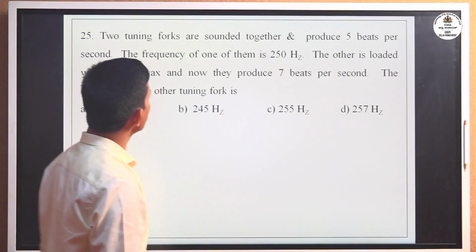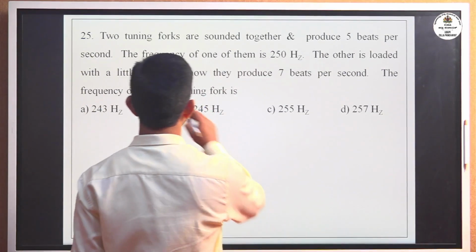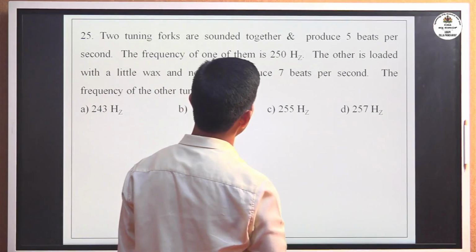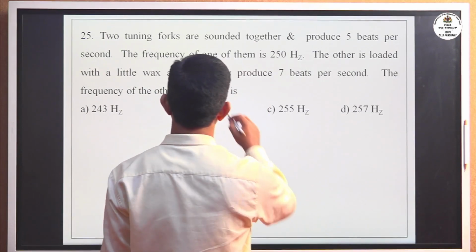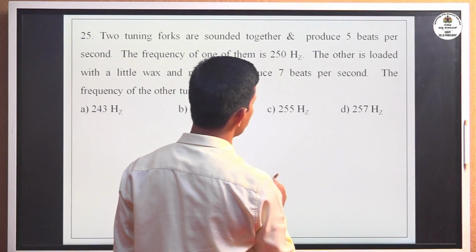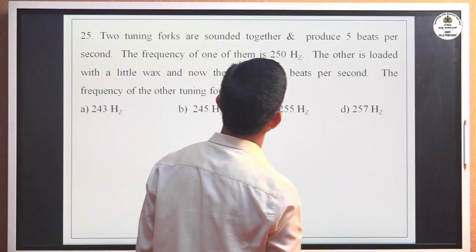Two tuning forks are sounded together and produce 5 beats per second. The frequency of one of them is 250 Hz. The other is loaded with a little wax, and now they produce 7 beats per second. The frequency of the other tuning fork is?